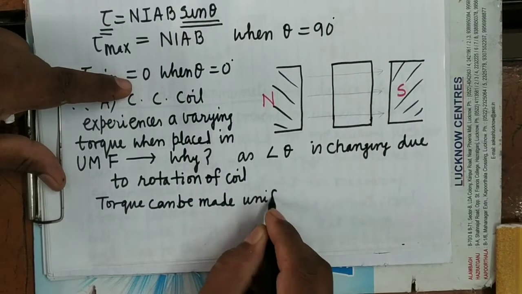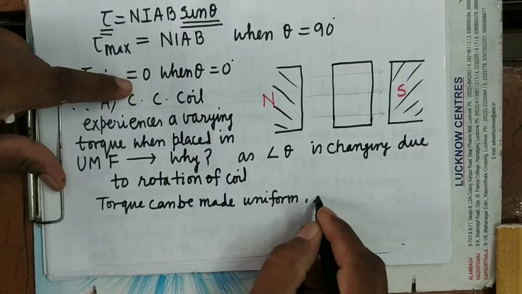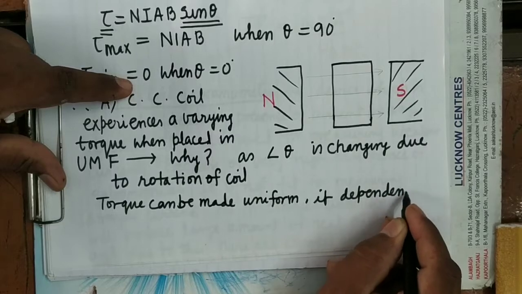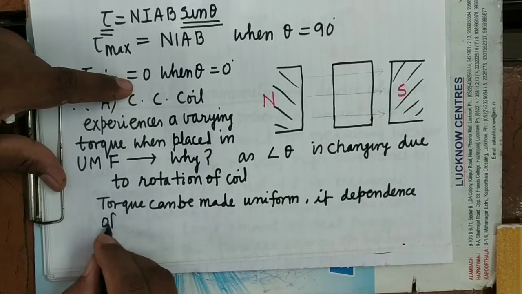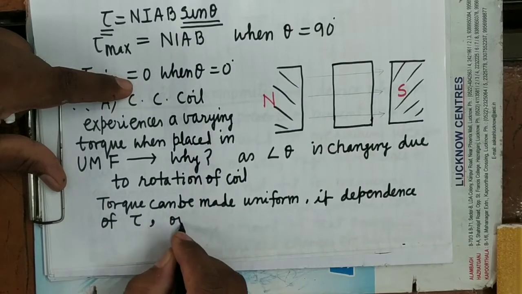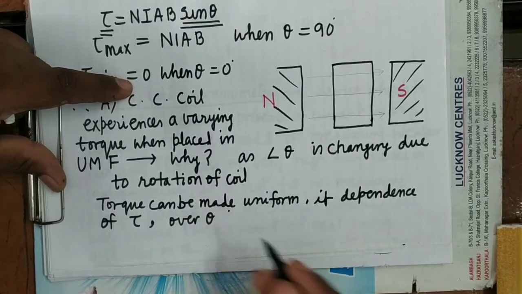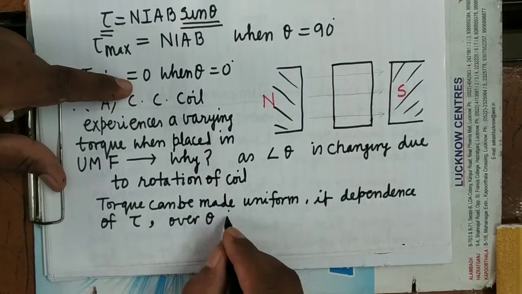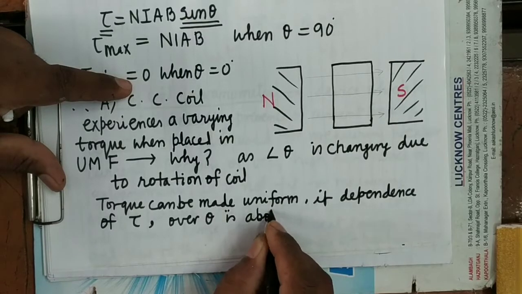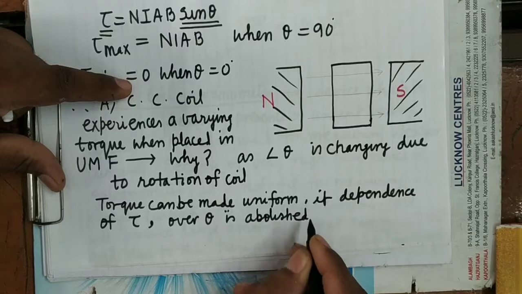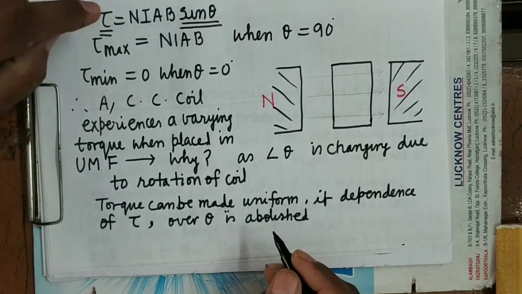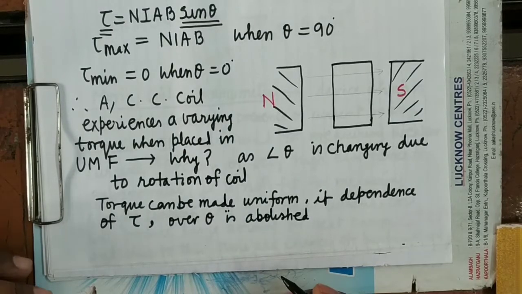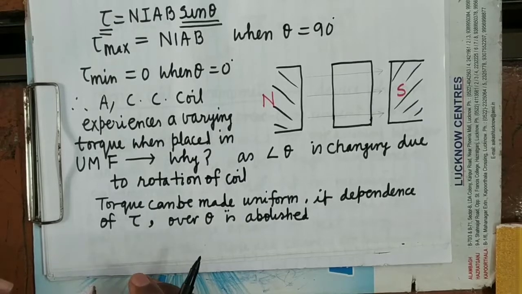uniform if the dependence of tau on theta, because of which sin theta is varying, is abolished. Means if anyhow we can make it possible that tau only depends upon NIAB, and doesn't depend upon theta or sin theta, then in every position the torque will be uniform.